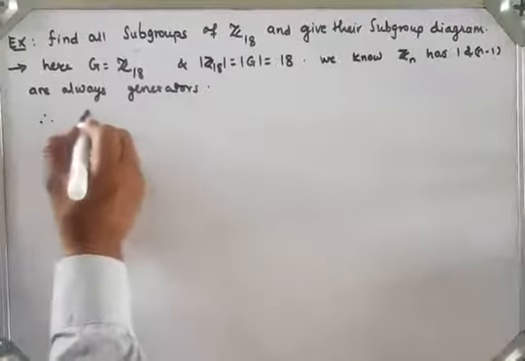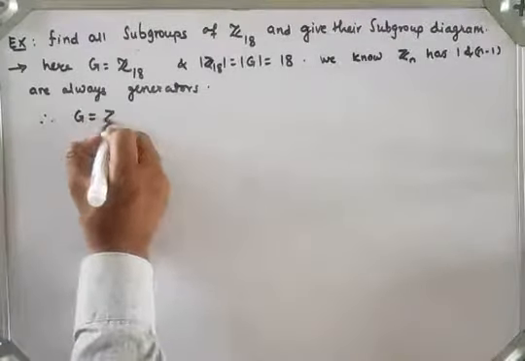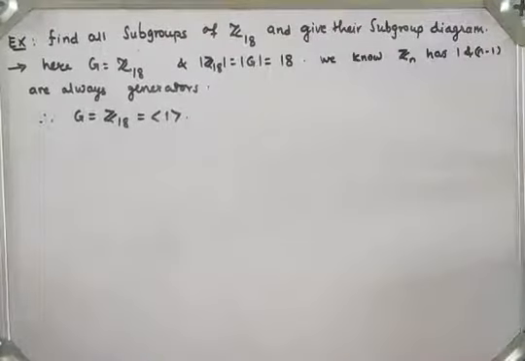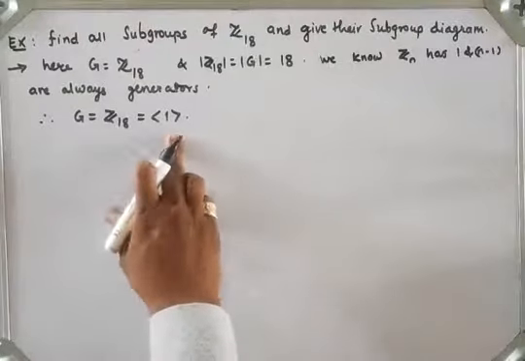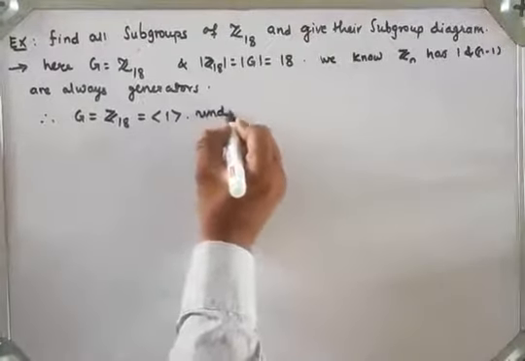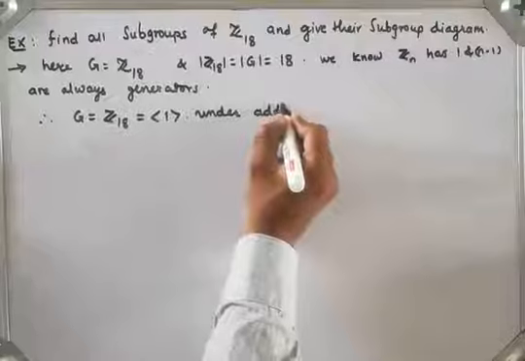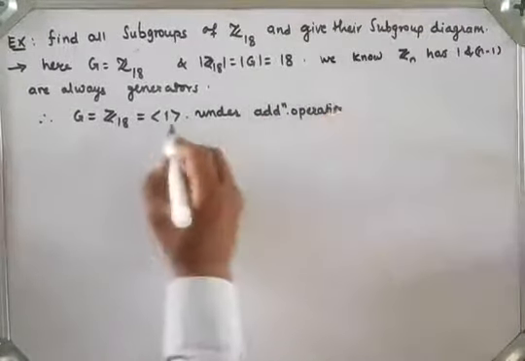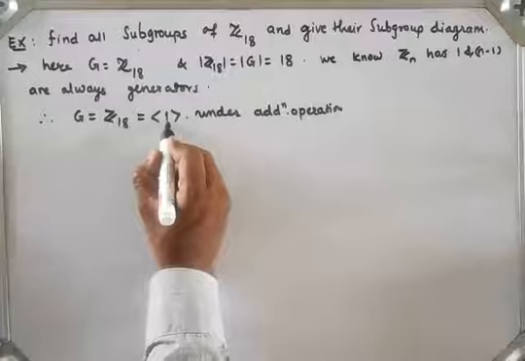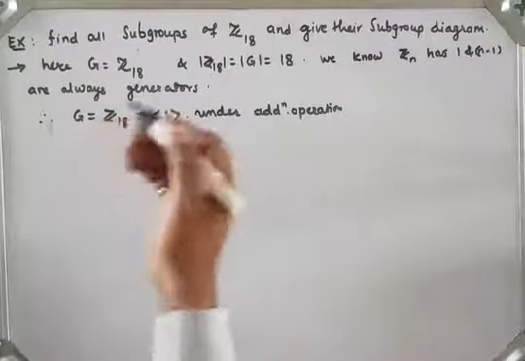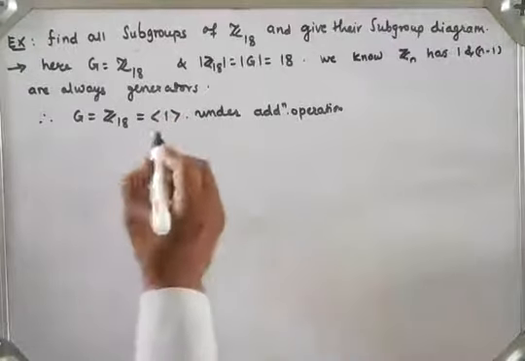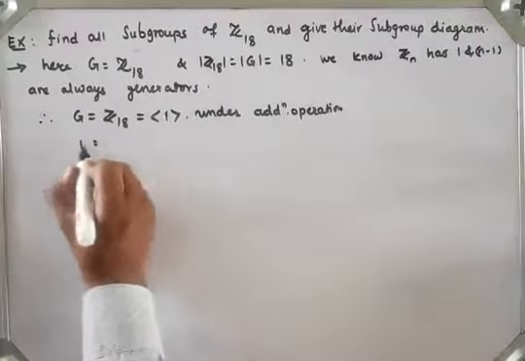Therefore G, which is Z18, is generated by the element 1, because the group is under the addition operation. If I generate by this element 1, we will get all the elements of Z18.